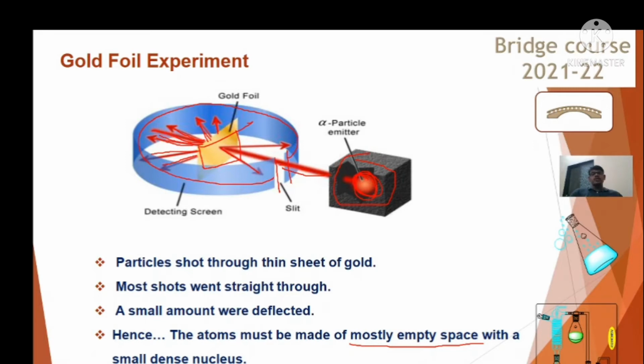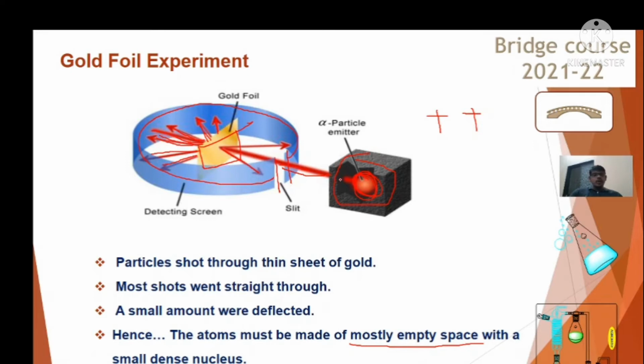Why small and dense? Because very few alpha particles get reflected back, and the alpha particle possesses a positive charge. We have seen there is a reflection, no attraction towards one another. Positive and negative charges attract, but like charges repel one another.